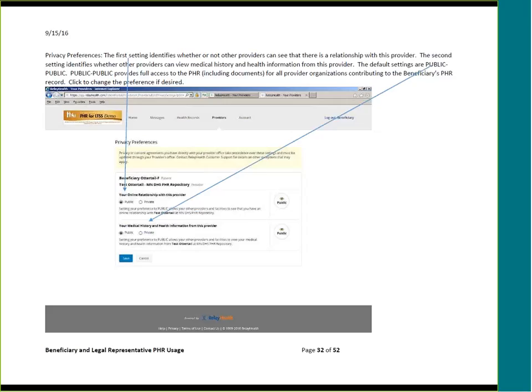The first setting identifies whether or not other providers can see that there is a relationship with this provider. The second setting identifies whether other providers can view medical history and health information from this provider. The default settings are public and public, which provides full access to the personal health record, including documents, for all provider organizations contributing to the beneficiary's personal health record. Click to change the privacy preference if desired.